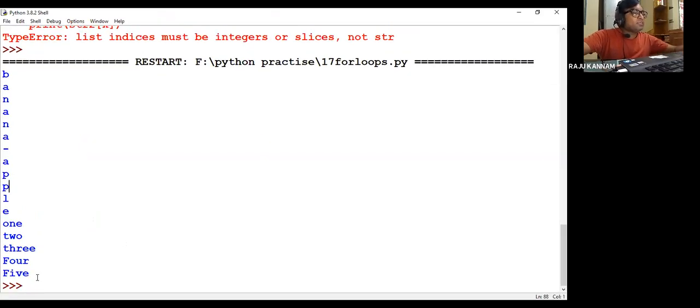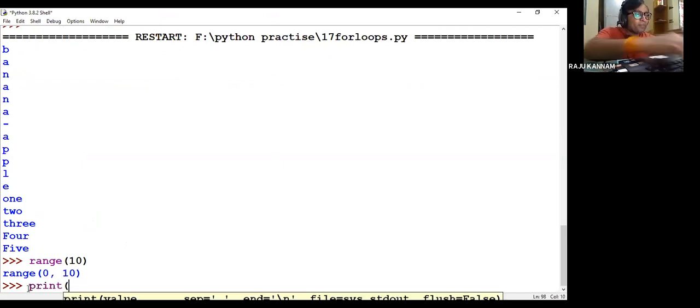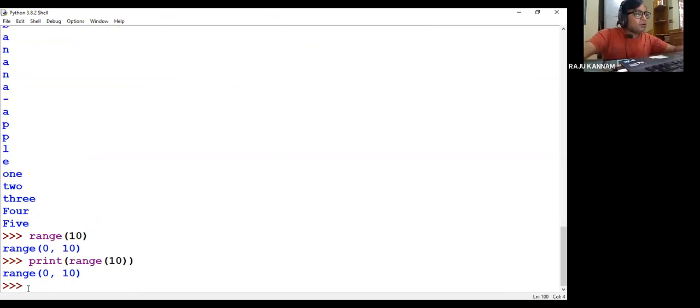So how the range function will behave. Now if I give range 10, it will give the values from 0 to 10. I'm doing here print range 10.